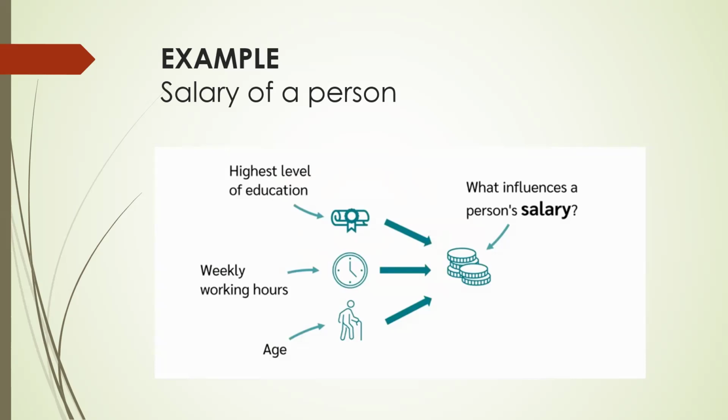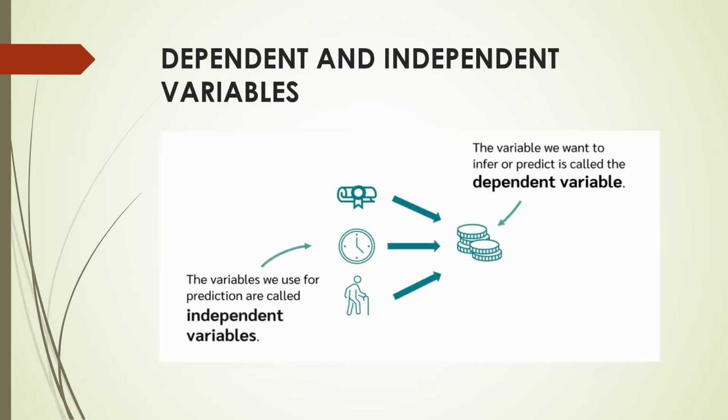So the variables which we are seeing on the left side of the screen, that is the highest level of education, weekly working hours, and age, they all are the independent variables, while the salary of the person is the dependent variable because it is depending on all of these factors. So there are multiple factors which are influencing the salary, or the dependent variable, of that person.